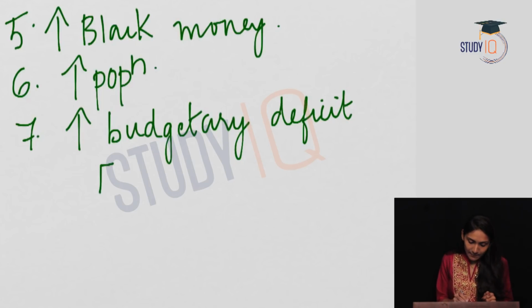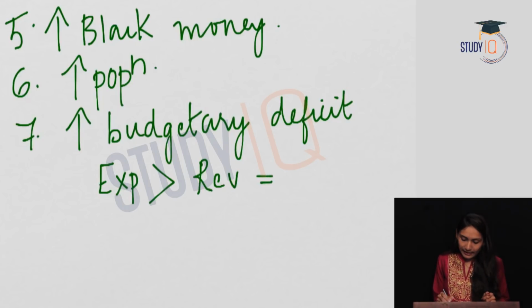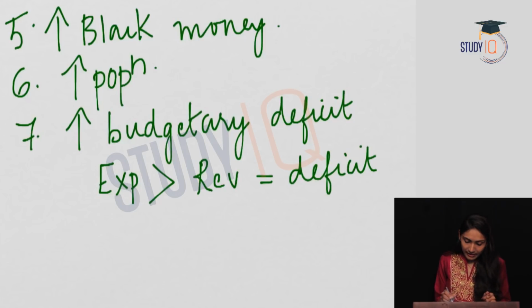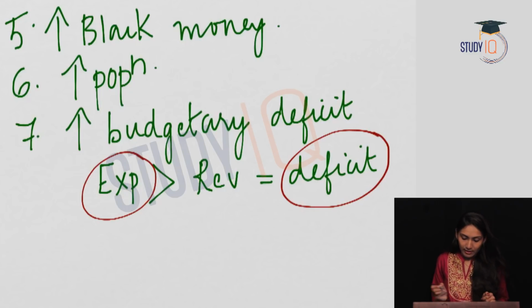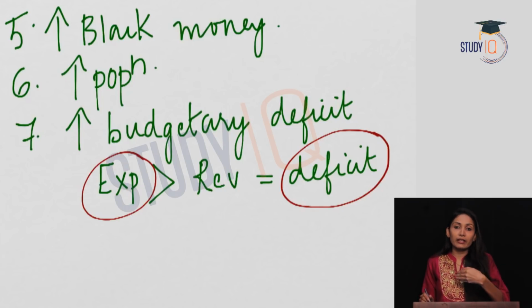What is meant by budgetary deficit? In a budget, we have expenditure as well as revenue. When expenditure increases, it will lead to a deficit. So more budgetary deficit means more expenditure. When expenditure increases, the deficit in the budget also increases. That means the government is spending more money. The expenditure of the government will be definitely on the public. And when the government spends more money on the public, it will result in lesser expenditure from the public's pocket. So this will result in more money with the public for spending on their personal consumption expenditures.